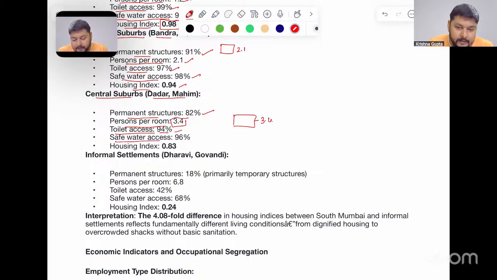Toilet access is 94%. Then safe water access is 96%. Housing index is 0.83.